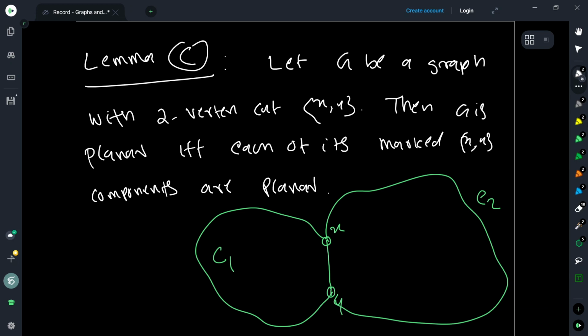See, essentially, you want to find an embedding for the graph, right? That's how you show it's planar, right? So, are you telling me how to find the embedding? I mean, not yet completely clear to me.